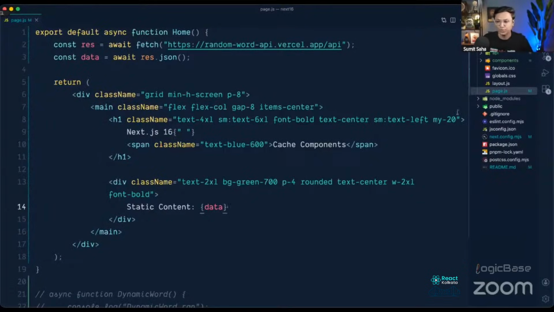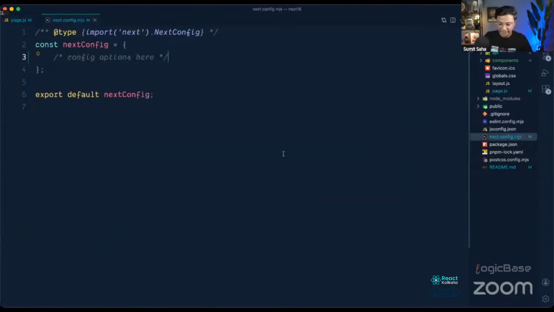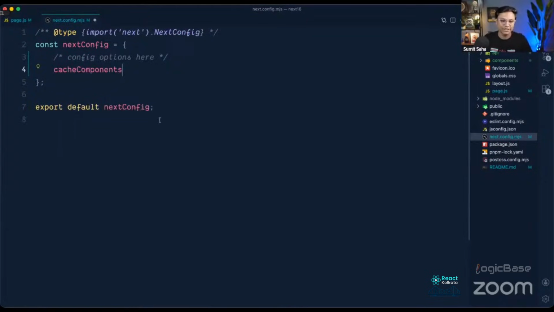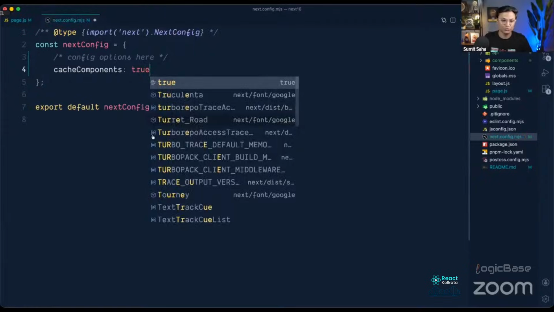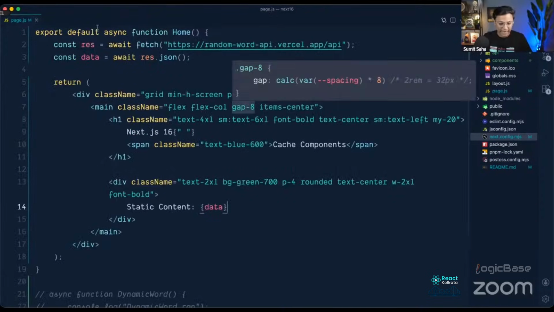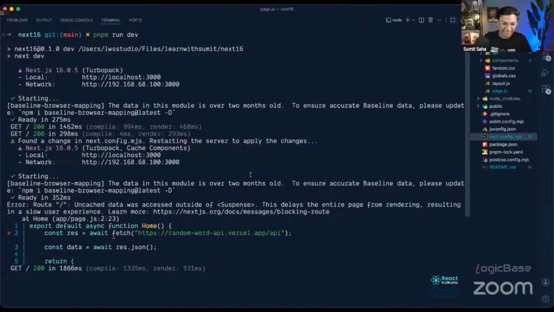So now we will first enable Next.js cache component. For that we will have to go to the Next.js config file. Here we will have to say cache, and I will get the suggestion cacheComponents, and I will make it true. The moment I do that, now cache component and partial pre-rendering feature is enabled in my Next.js application. So I don't have any work left here, so I will close this. And now as soon as I do that, you can see I have an error.